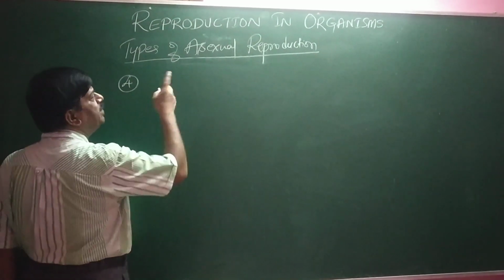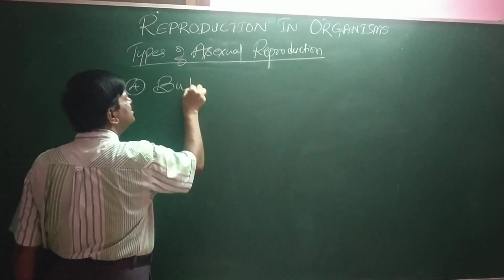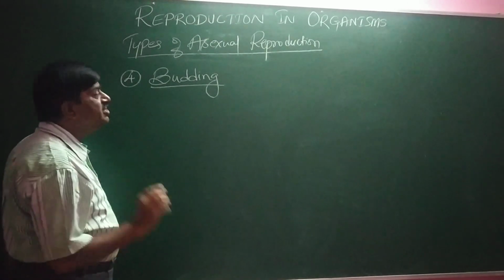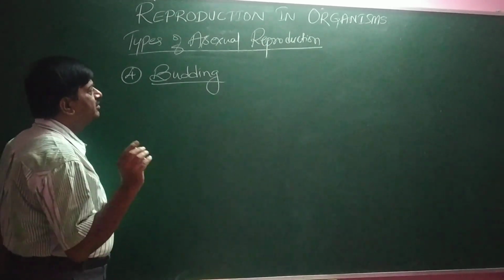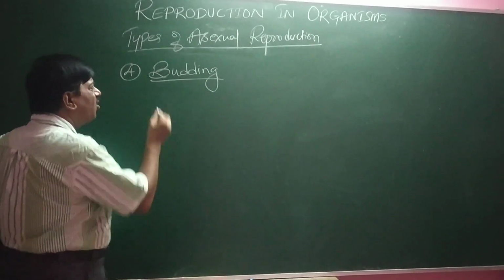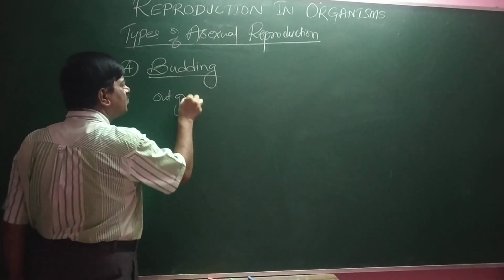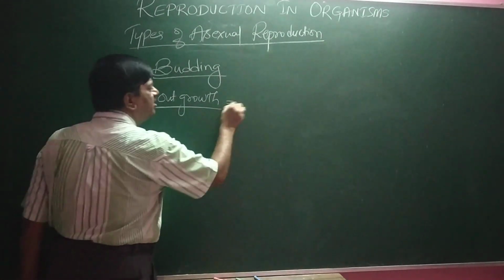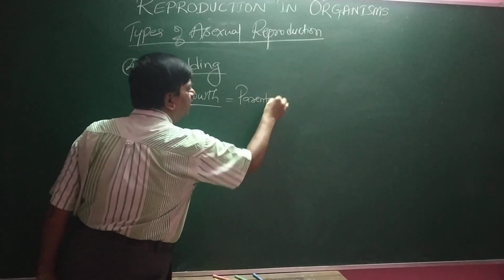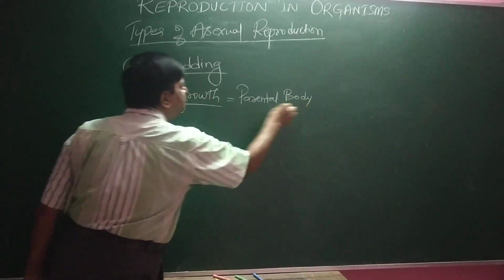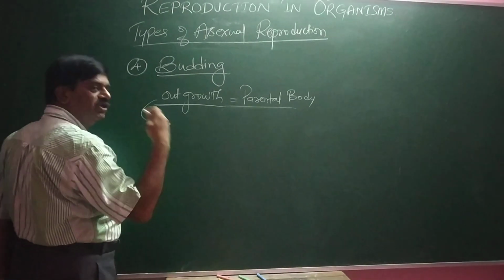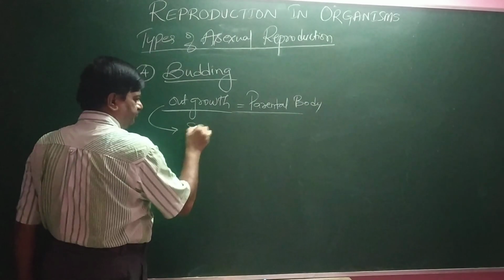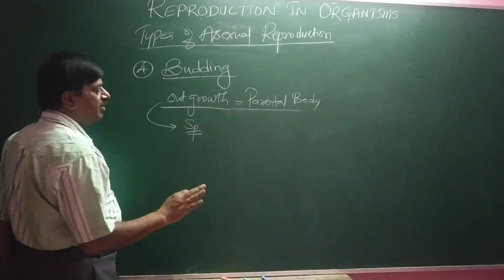The next type of asexual reproduction is budding. In some parents, there are small outgrowths on the parental body. These outgrowths grow, attain maturity, and are separated from the parent.